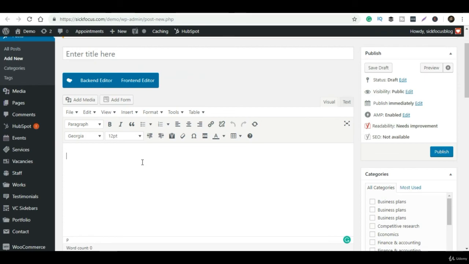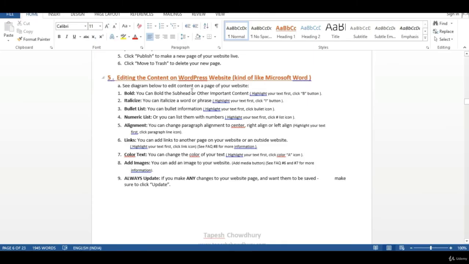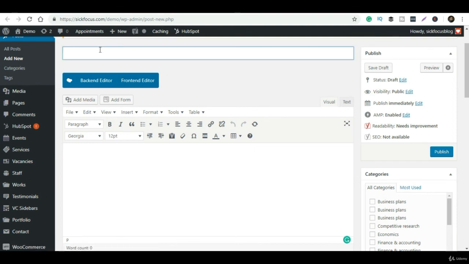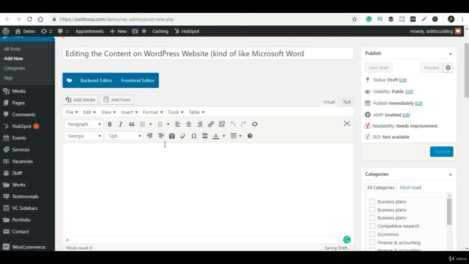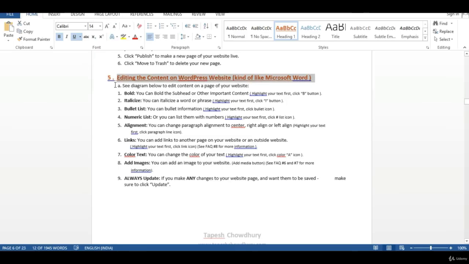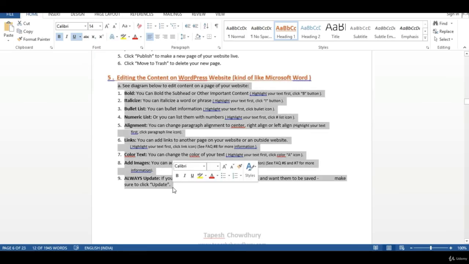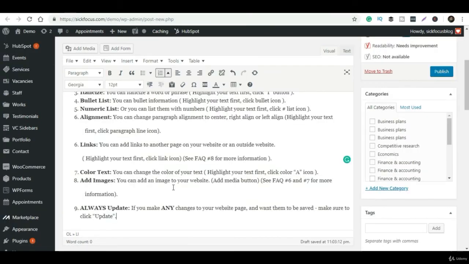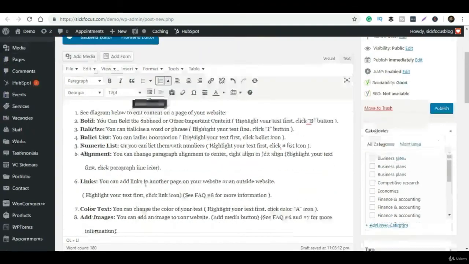It will redirect to a page where you can write blog posts. This is an area where you can give the title, and this is the area where I write any kind of article or insert any kind of images. So for example, I want to make this part a heading. Okay, this part is the blog post heading. And just for this demo I'm taking the contents from the ebook. Okay, so this is how it looks, and it is so easy for anyone.